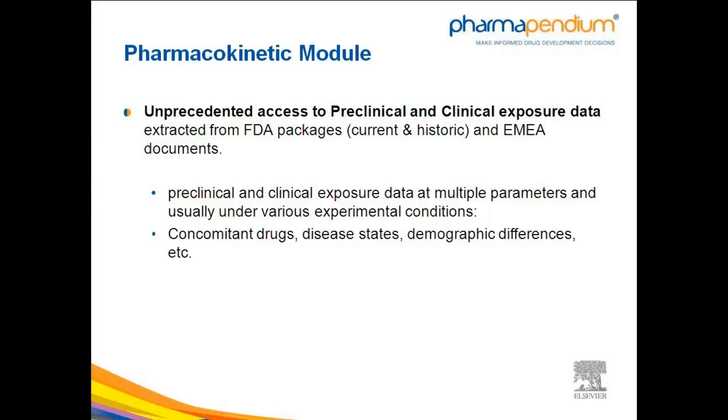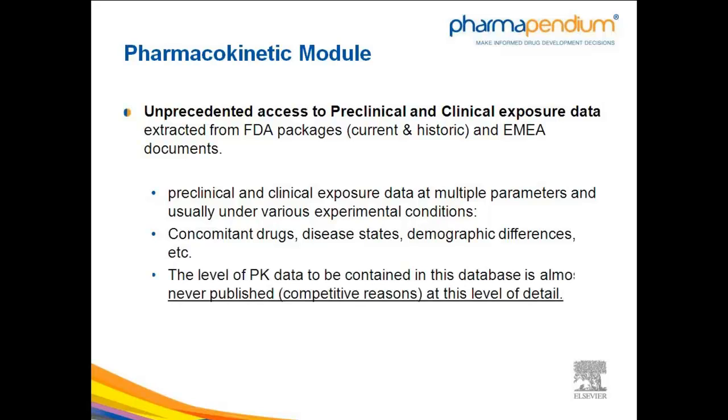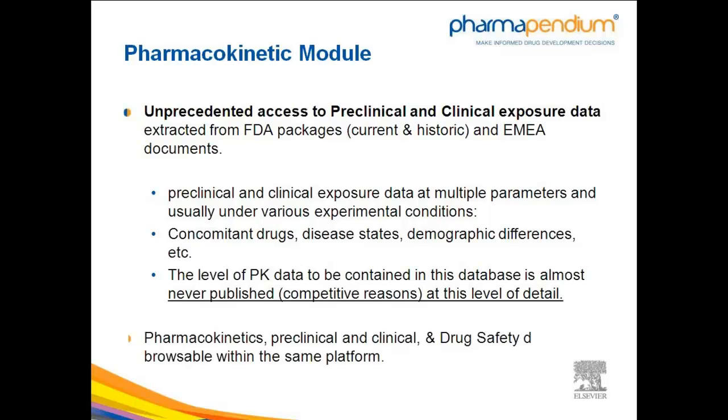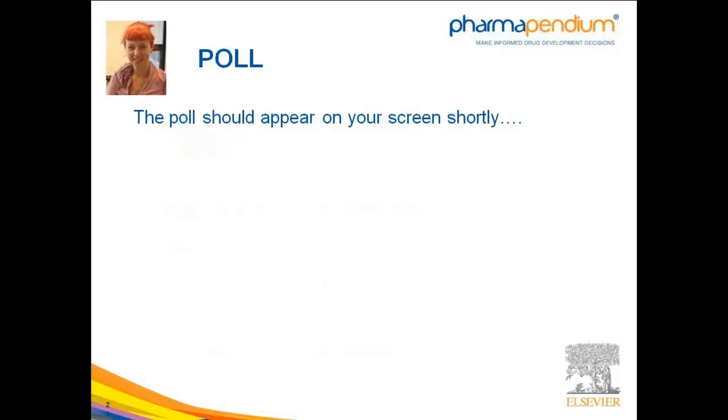The extracted data allows you to gain access to pharmacokinetic data of multiple parameters, in fact, almost 95 parameters, usually under various experimental conditions. And you can get information on things like concomitant drugs, disease states, and demographic differences, some critical pieces of information that you may need when you're making your strategic plan. Now, it is important to keep in mind that the level of PK data that you get access to is almost never published at the level of detail that we offer. So you get access to data that is exclusively found in PharmaPendium. And all of the data is browsable within the same platform as the drug safety databases.